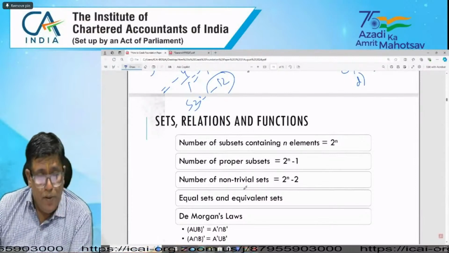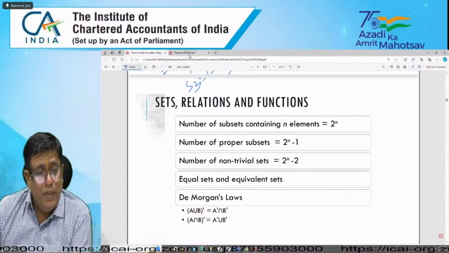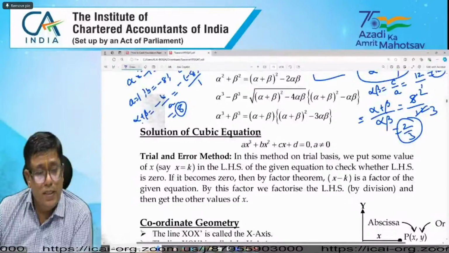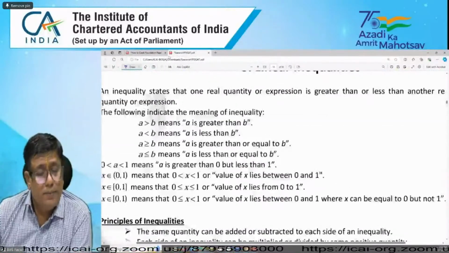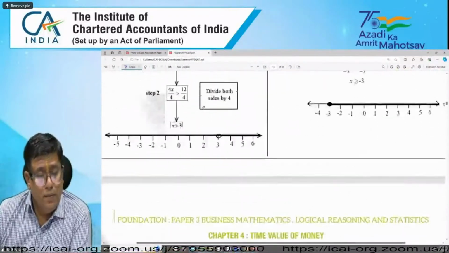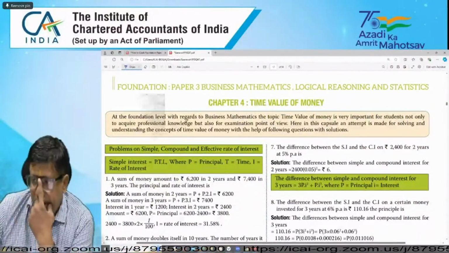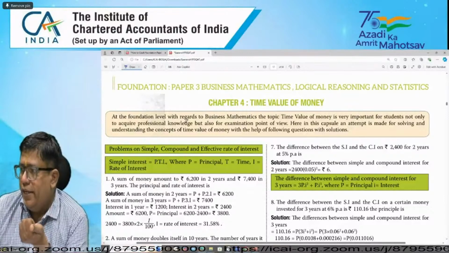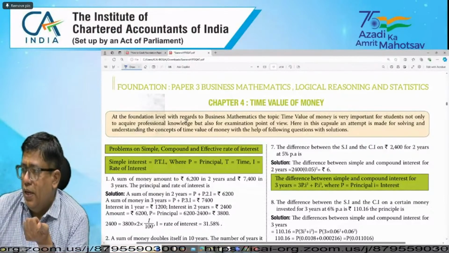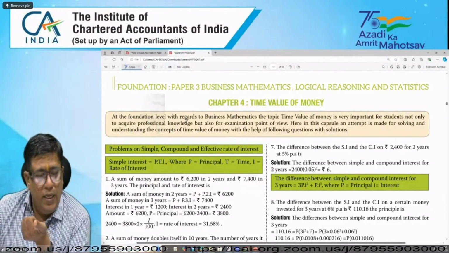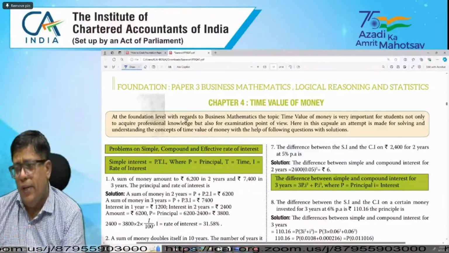Now coming to the next one, Saransh. Then the next important, most weightage topic is the time value of money.